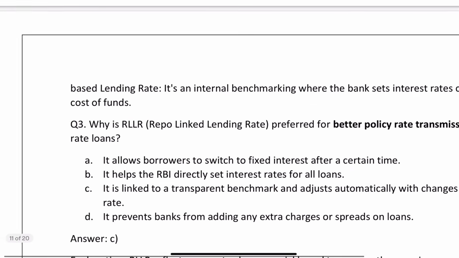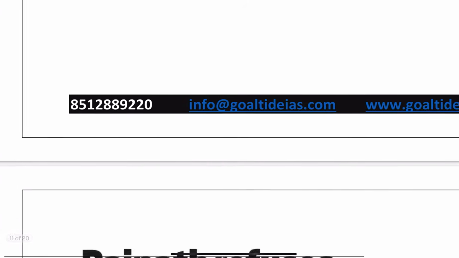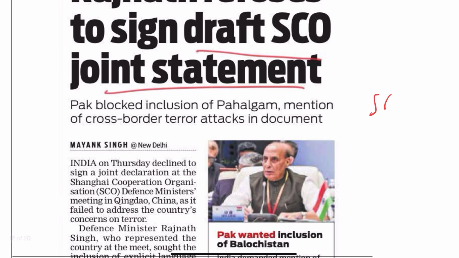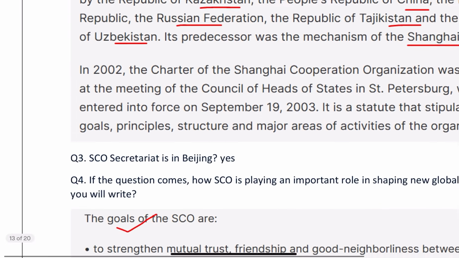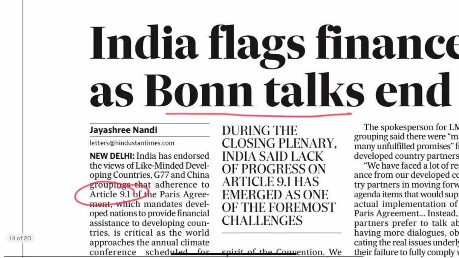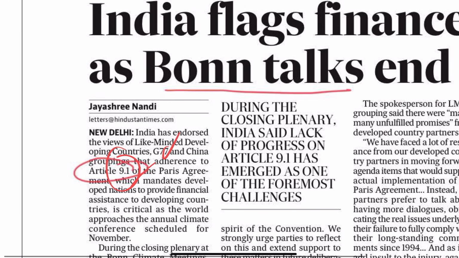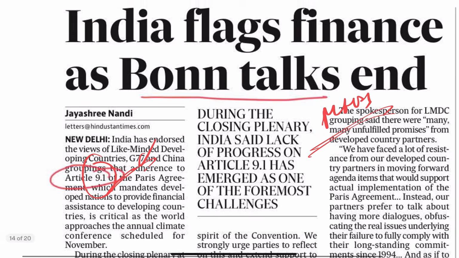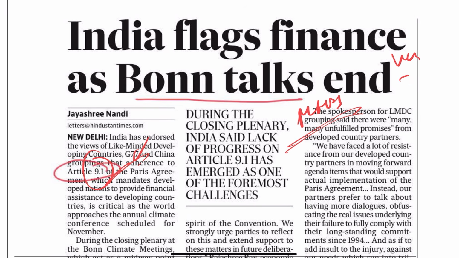ठीक है. Now more articles we covered on the SCO, then we covered on the Bonn Convention, which says about the Article 9. This is very very important article. ठीक है. And then we covered the maps. So very important sections for your UPSC Prelims 26. This is what the Abhyaas session is. You all got an idea. Now if you want to do prelims better 26 में करना है, join this course and start as soon as possible. Thank you so much.